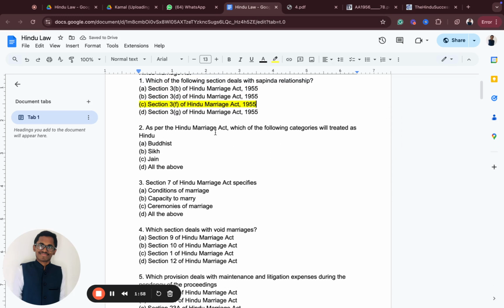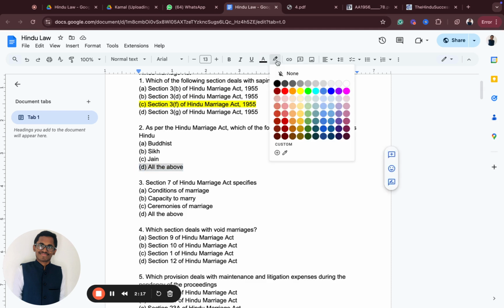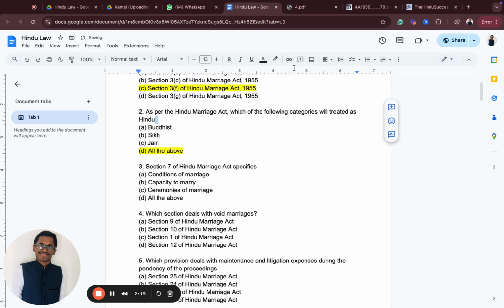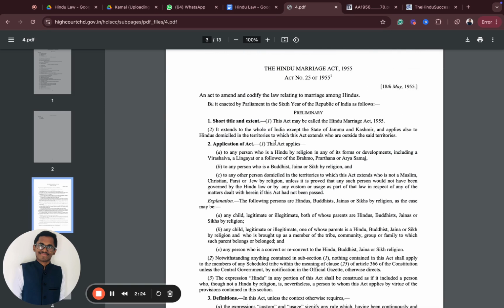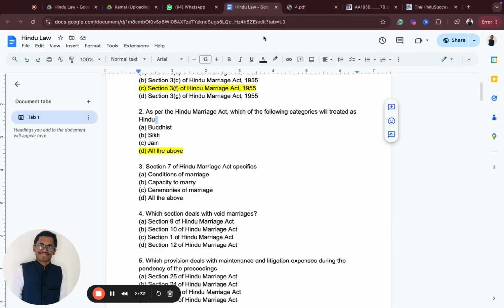As per the Hindu Marriages Act, which of the following categories will be treated as Hindu? All of the above. If you observe the beginning of the Bare Act itself, the first section very clearly defines who is a Hindu and what comes under the category of a Hindu. For example, Buddhist, Sikh, Jain, all of the above are treated as Hindu. Do not miss this particular thing. This is a 15 minutes rapid revision round we're doing now. So yes, Buddhist, Jain, Sikh religion. I hope that is clear for you.